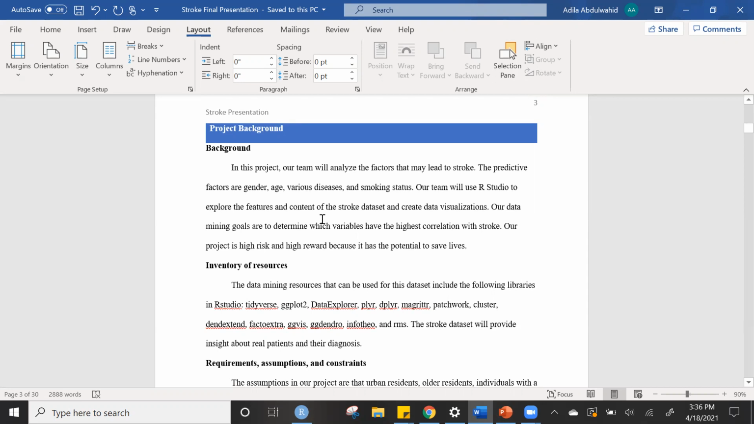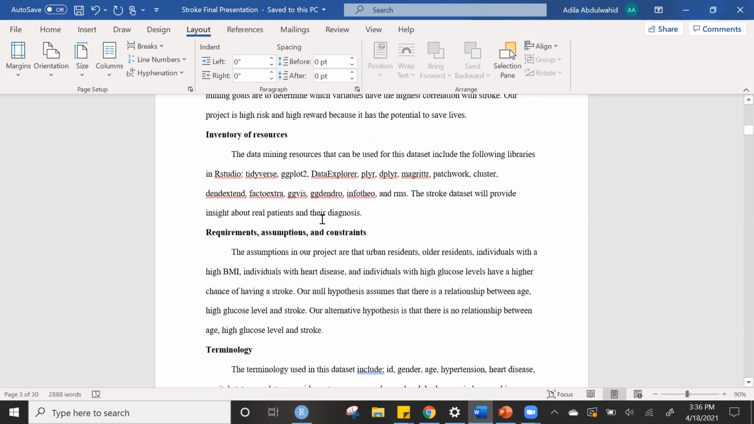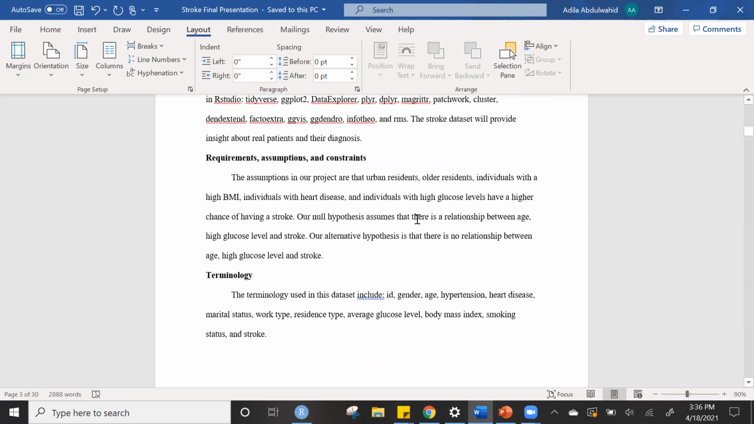Our data mining goals are to determine which variables have the highest correlation with stroke. Our project is high risk and high reward because it has the potential to save lives. Our null hypothesis assumes that there is a relationship between age, high glucose level, and stroke.